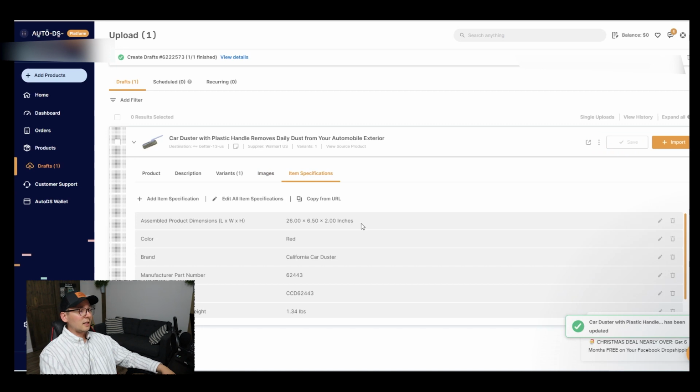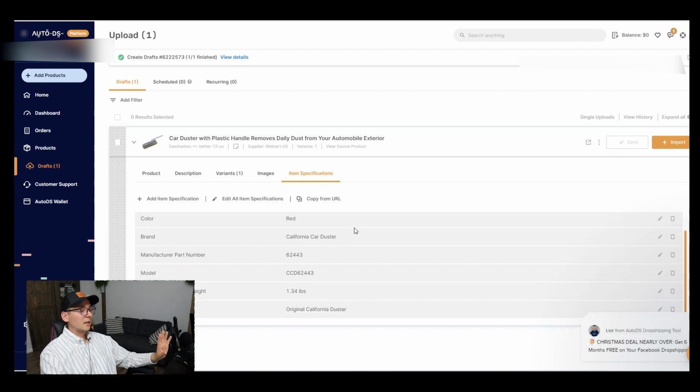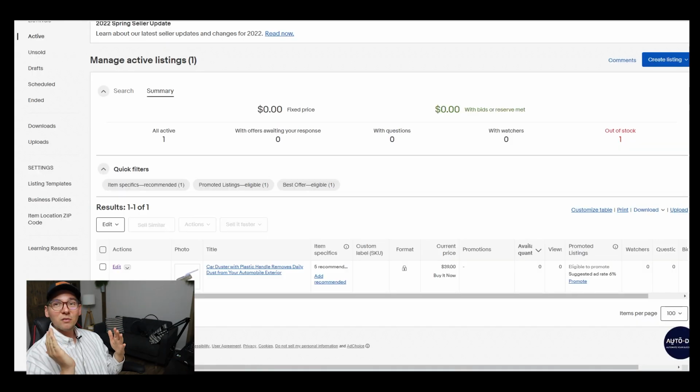And last thing is item specifications, but I'm not going to really bother with this. This is fine, it looks good to me. I'm going to click on import, and that way this listing will be sent to my eBay account automatically and I don't have to do anything. So let me do that. And voila, my items show up on my eBay store.